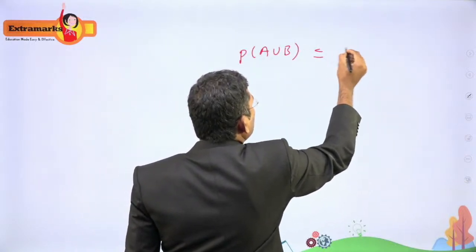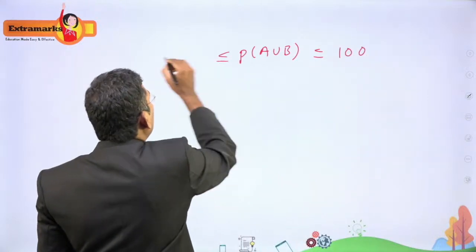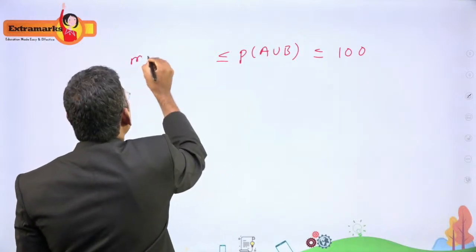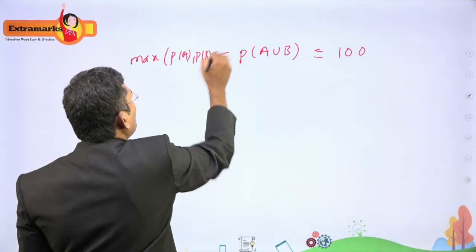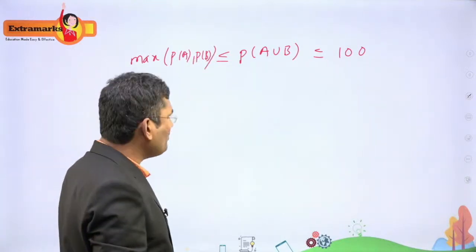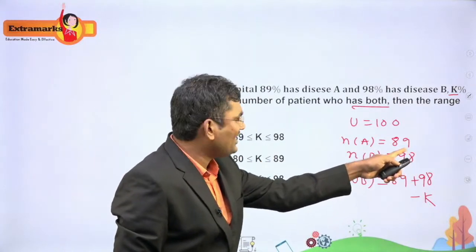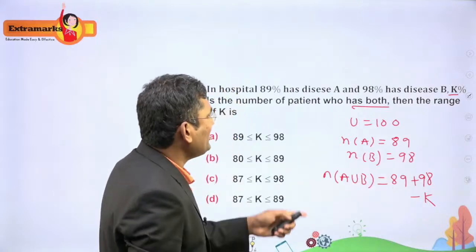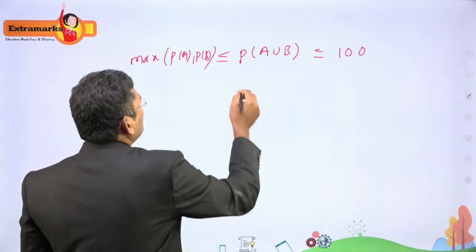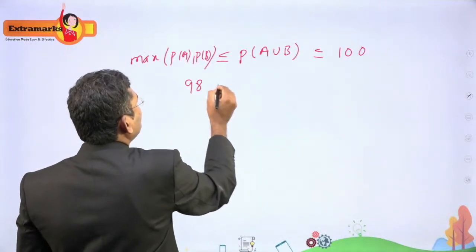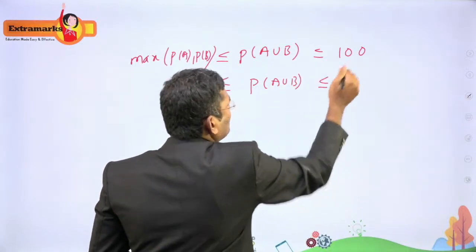lies between, this is U, 100, and the maximum of P of A comma P of B. What is the maximum of P of A comma P of B? N of A is 89. N of B is 98. Now I am using this 89, 98. So what is the maximum? 98. Less than or equal to P of A union B, less than or equal to 100.